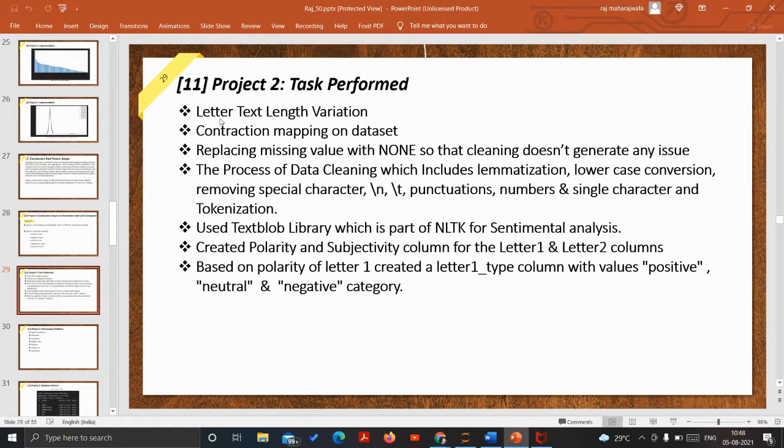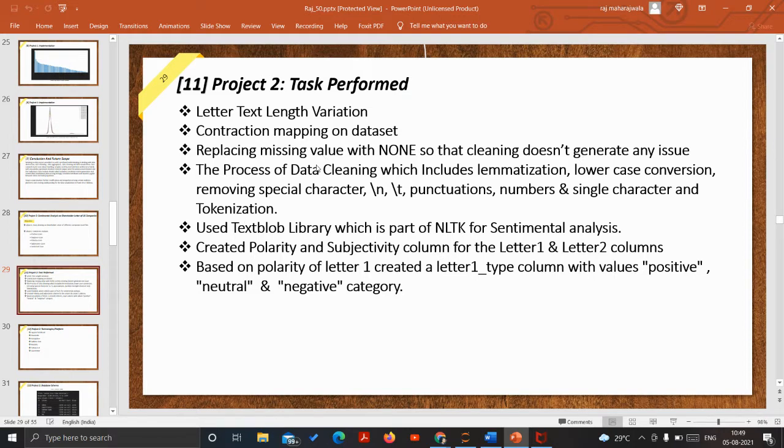So in this project we have performed several tasks for data cleaning. First of all is a letter text length variation. Then it is a contraction mapping on the data set. Then replacing the missing value with the none. Why with the none? Because it is a neutral tone and it does not have any sentiments. So its sentiment value or polarity is zero for none. So we have replaced the missing value with none.